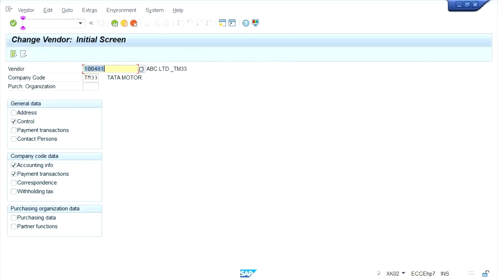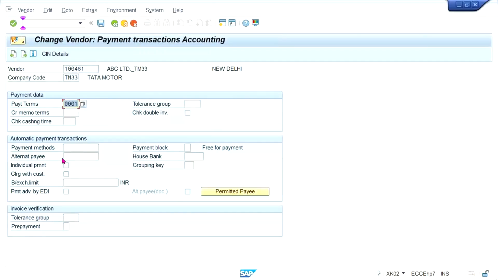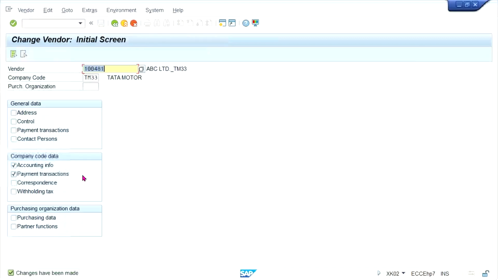This is our 481, this is our vendor, right? Okay, and press enter here. Yeah, clearing with customer. This check mark you have to apply. Okay. After doing these two settings, we'll post certain invoices.